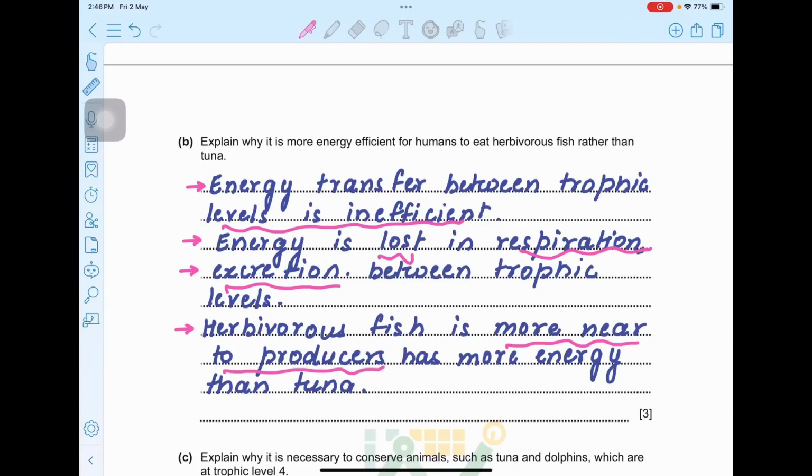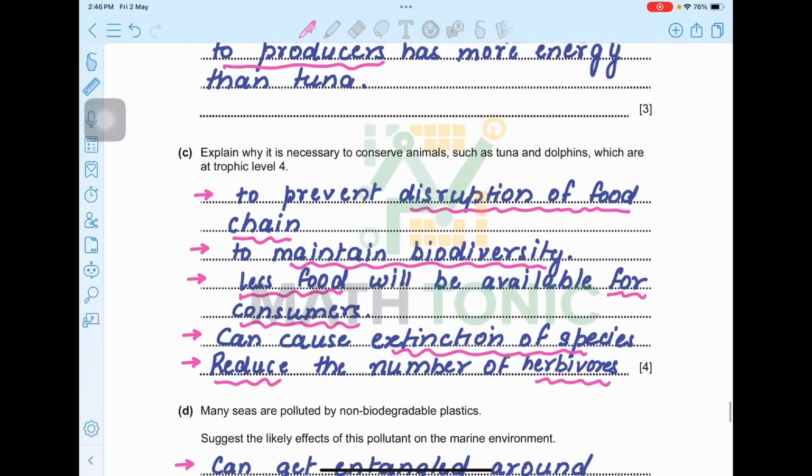You can write many other processes also. Herbivorous fish is nearer to the producers and has more energy than tuna. So as we all know, energy transfer between the trophic levels sharply decreases. It's not efficient, and that is why more energy is available at the bottom level near the producer than the top ones.